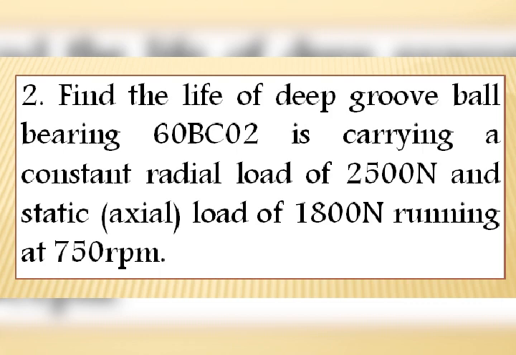So in this problem also the series is given, that is the 62 series 02, which indicates the 62 series, that is the ISI number. Based on that we are supposed to refer to the bearing table for the rest of the solution of this problem.